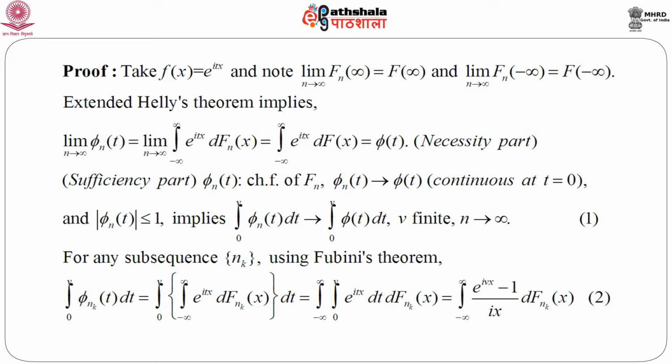These three imply that the integral from 0 to v of phi n t dt converges to the integral from 0 to v of phi t dt when v is finite, as n goes to infinity. So, for any subsequence n k, we have integration 0 to v of phi n k t dt. Now, what is phi n k t? This is nothing but the characteristic function of F n k. So, we can write this as integration 0 to v, then integration minus infinity to infinity e to the power i t x d F n k x, which is the characteristic function of F n k, into dt.